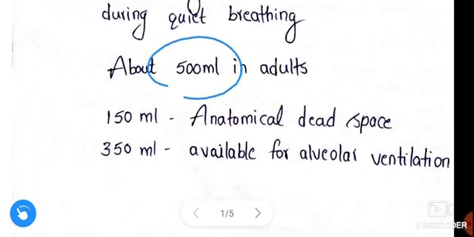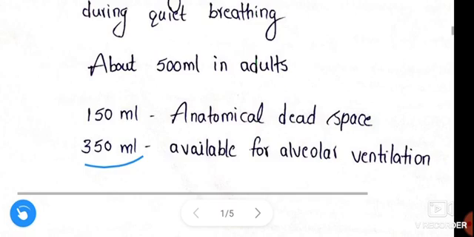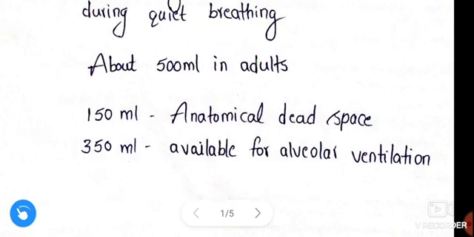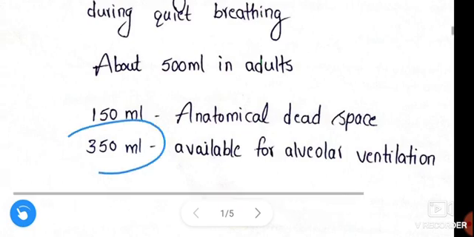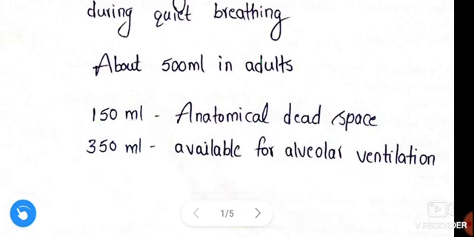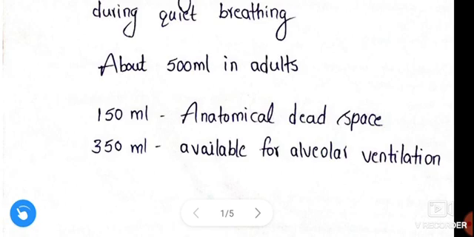In this 500 ml, 150 ml is anatomical dead space. Only 350 ml of air is available for alveolar ventilation.